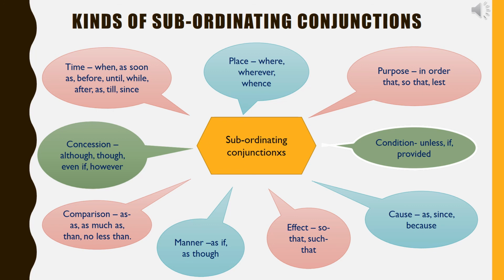Ninth, concession. Some subordinating conjunctions of concession are although, though, even if, however. For example, they enjoyed reading the book although it was very lengthy. I will do the work even if I get late.